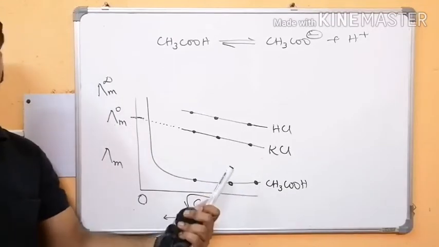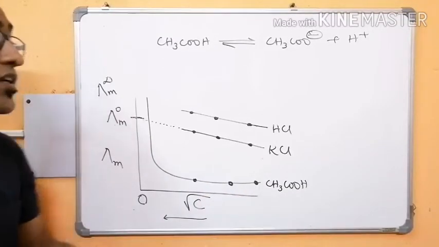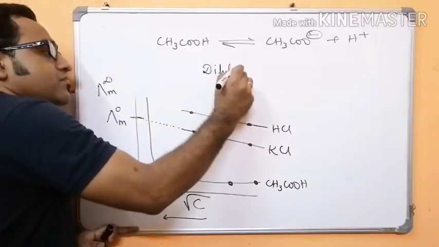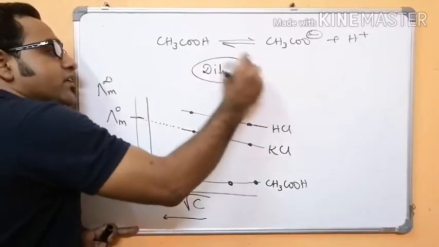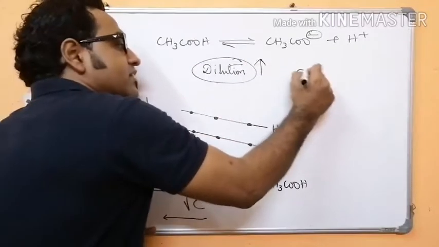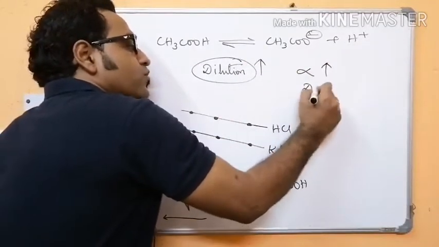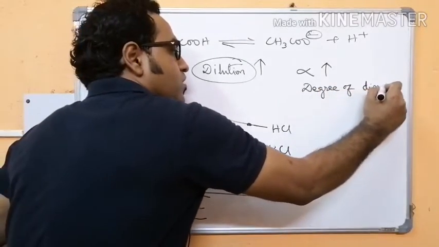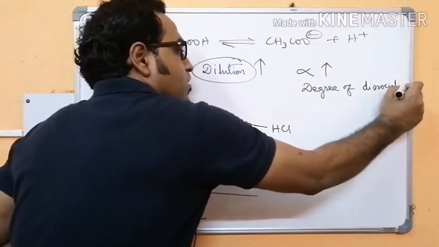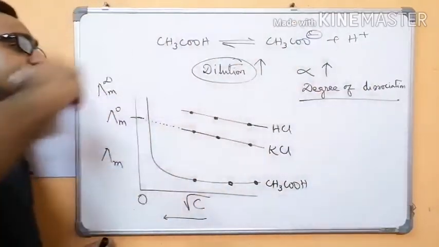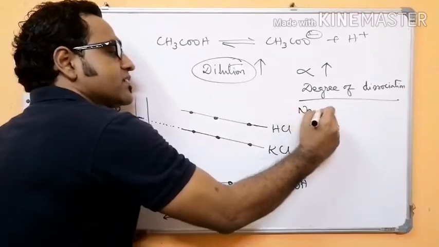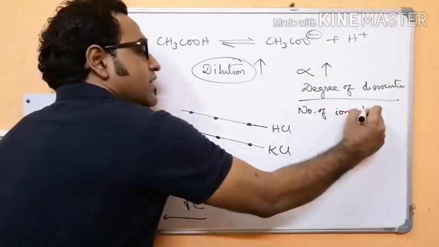But the number of ions increases upon dilution, because as dilution increases, the alpha, that is the degree of dissociation, increases. As the degree of dissociation increases, the number of ions increases.